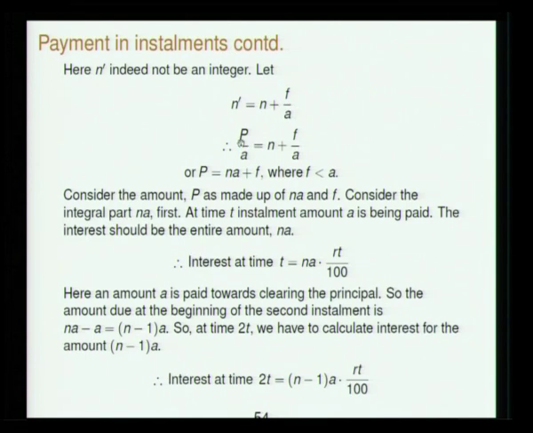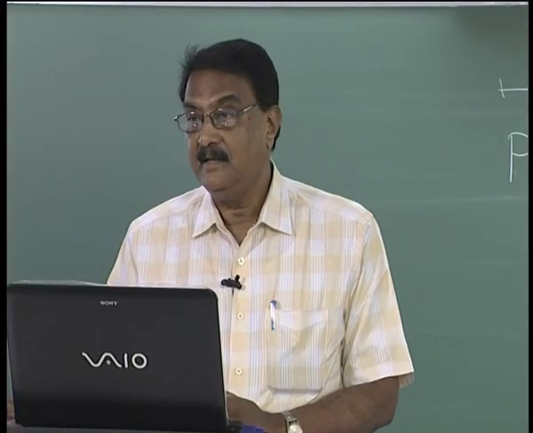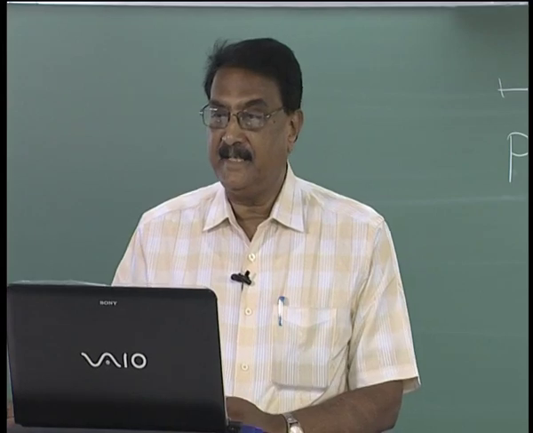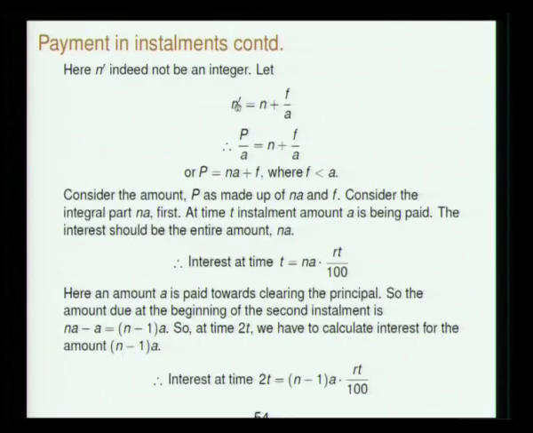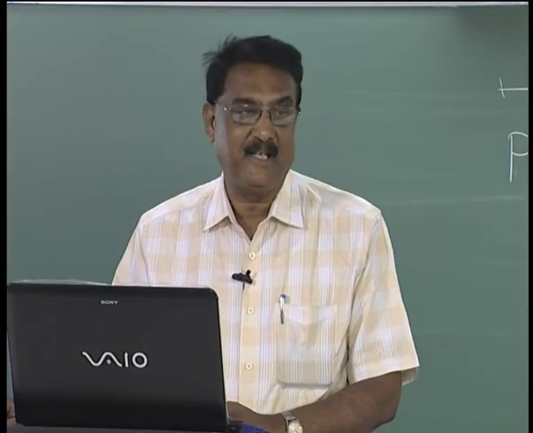N is an integer. No, the number of installments is a fractional number. Yes, that's what I am coming to. So n is integral, okay, and n prime is fractional. That is, he may take 2.5 months or 2 months and 1/10 of a month to clear. So that is allowed.